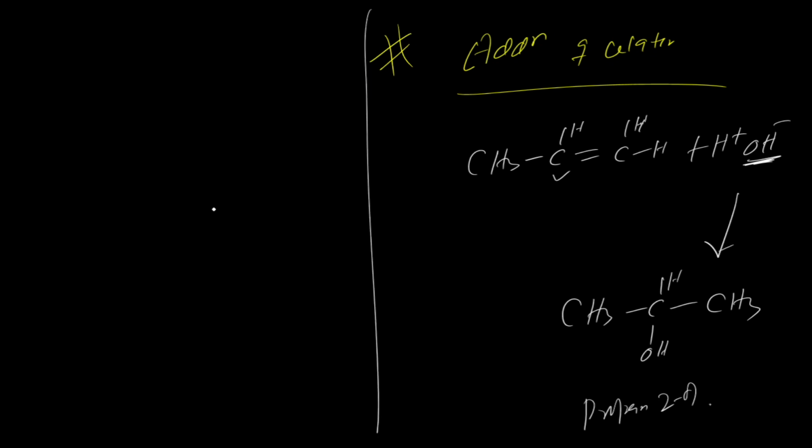Now the next one, oxidation reaction. We are discussing the oxidation reaction. Let's change this page. Oxidation reaction is the addition of oxygen. There are different types of oxidation reaction of alkene.